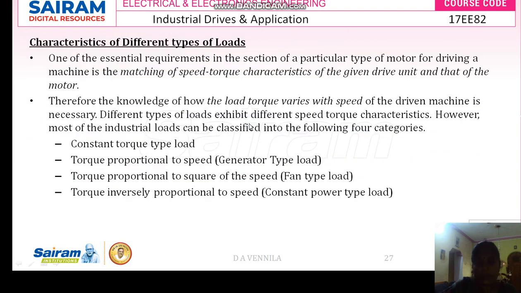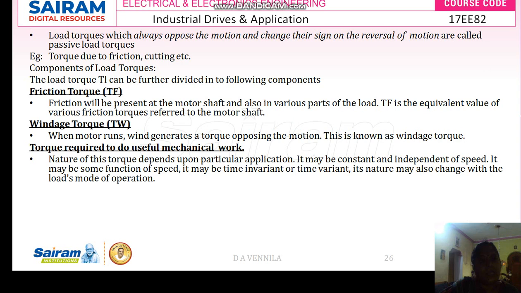Next, I'm going to the passive torque. Passive torque means the load torque sign will be reversed if the drive operation is reversed. That is nothing but passive load torque. The load torque sign will be reversed if the drive motion is reversed. An example is torque due to friction. Whenever the torque is developed due to friction, the sign will change. Cutting torque also changes sign.